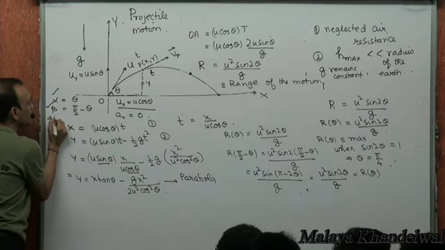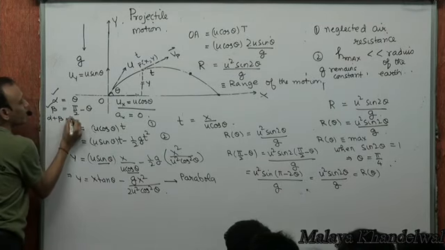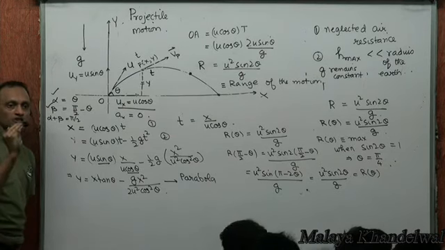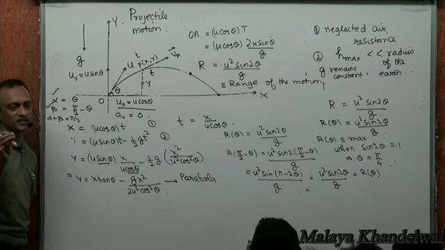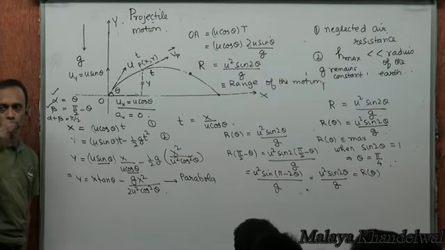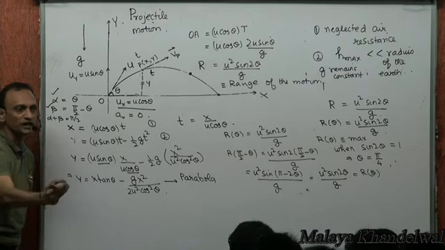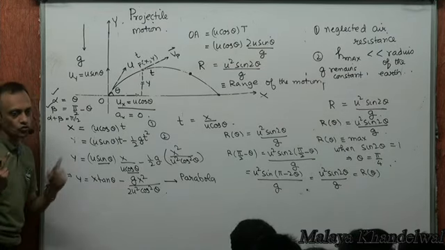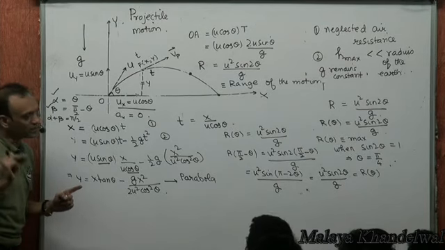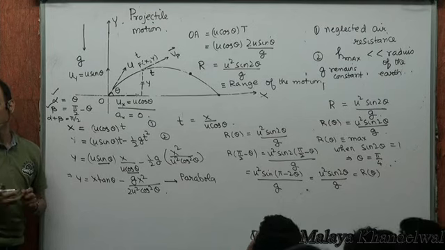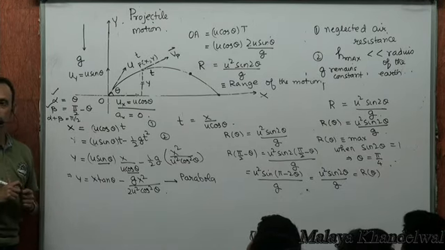But alpha plus beta are complementary angles. Yes or no? That means if you launch at 30 degrees and 60 degrees, you will get the same range. You launch at 15 degrees and 75 degrees, you will get the same range. You launch at 53 degrees and 37 degrees, you will get the same range. So if you launch at two complementary angles for a given u, you get the same range of the projectile. Yes or no?